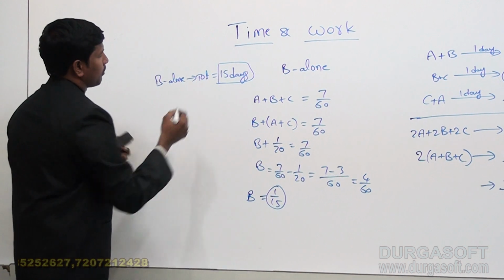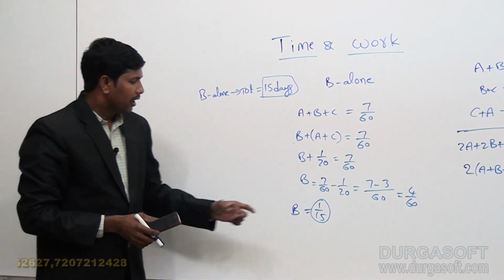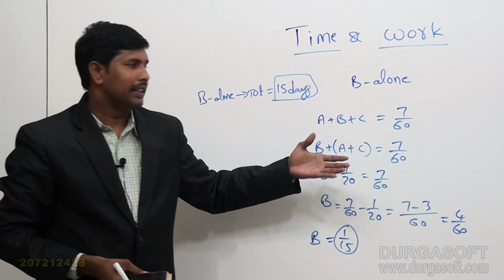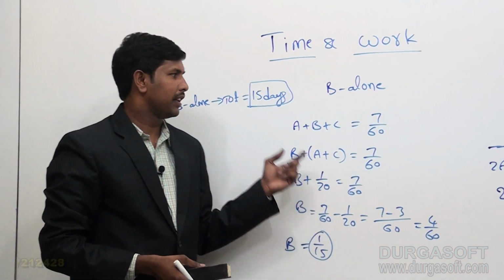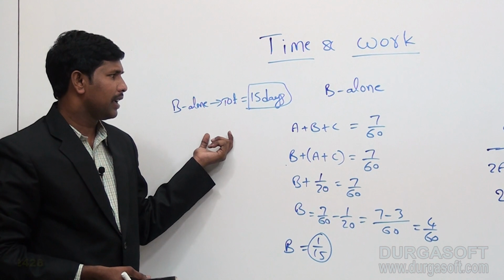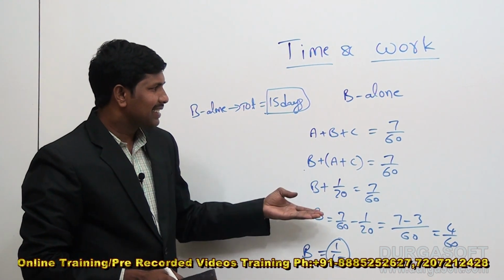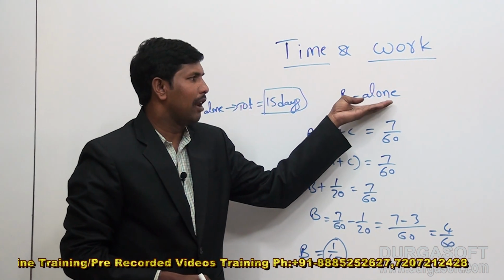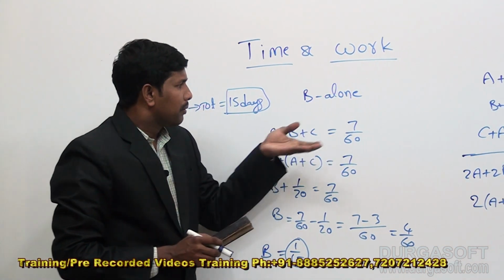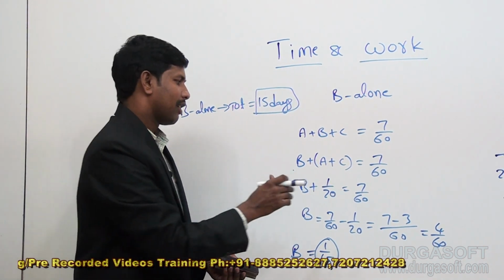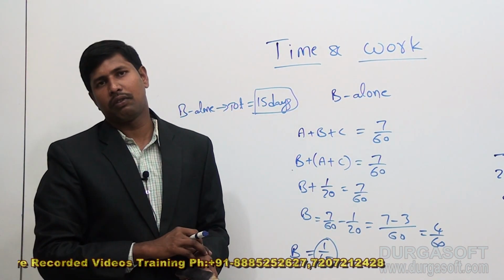So this is what we required, because whenever 1 day work of a person is 1 by X, we know that the total time is X days. So in this way the total time required by B alone to complete the same task is 15 days. So in this case we calculated B alone. Tomorrow we need to calculate A alone or C alone. In that case also the same procedure we need to follow.